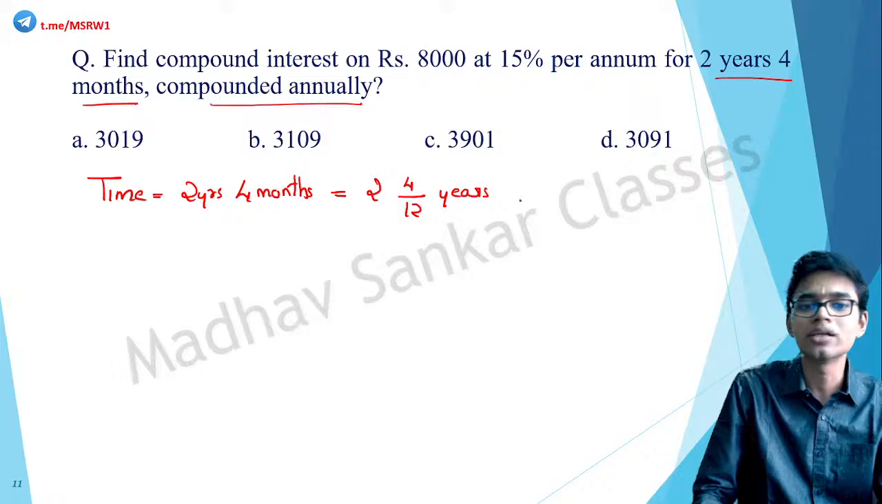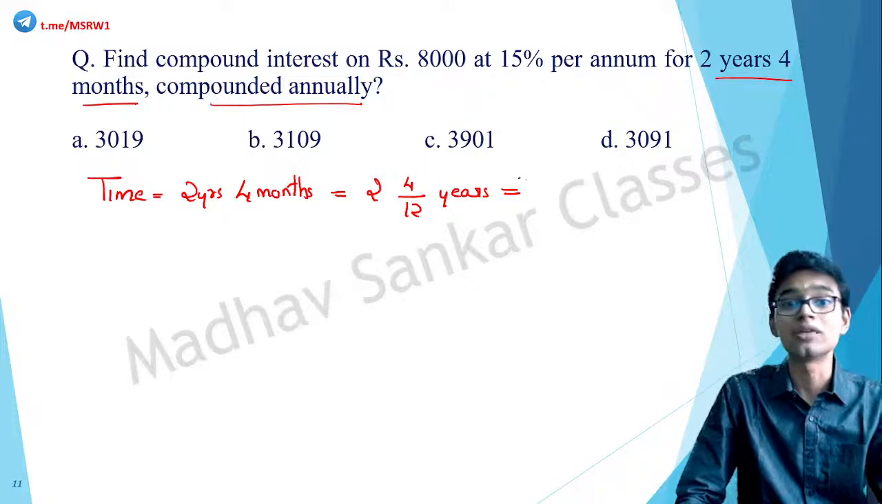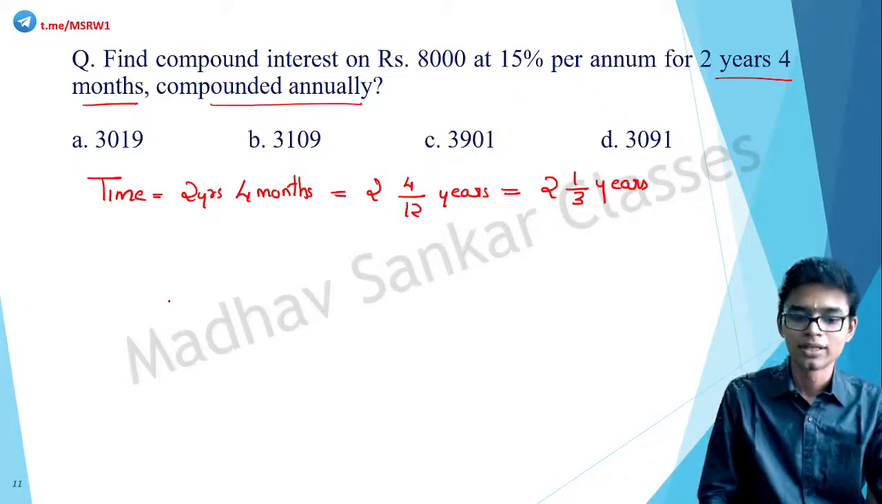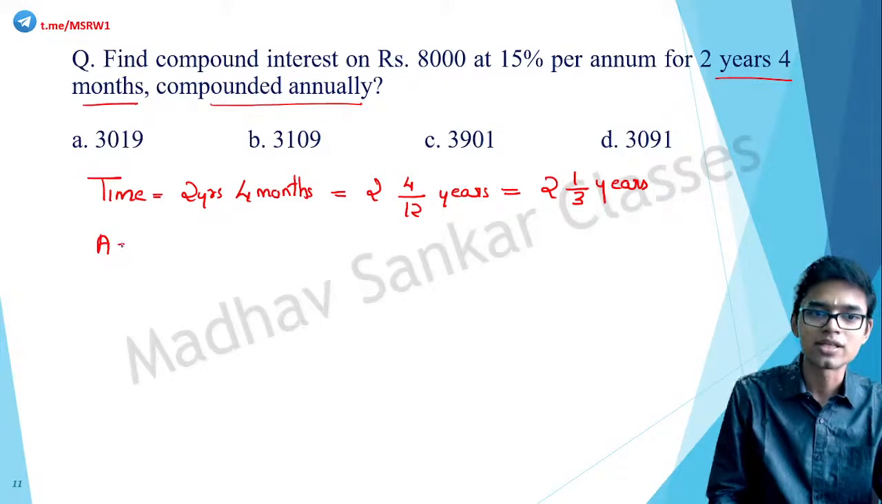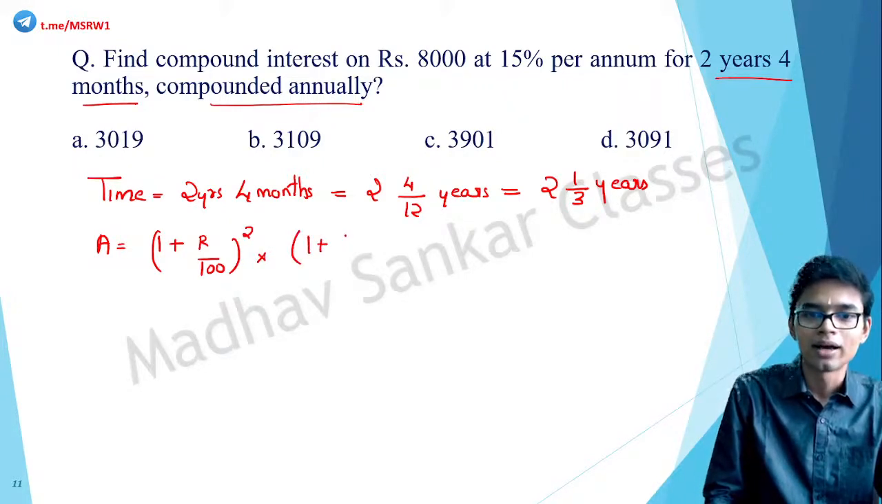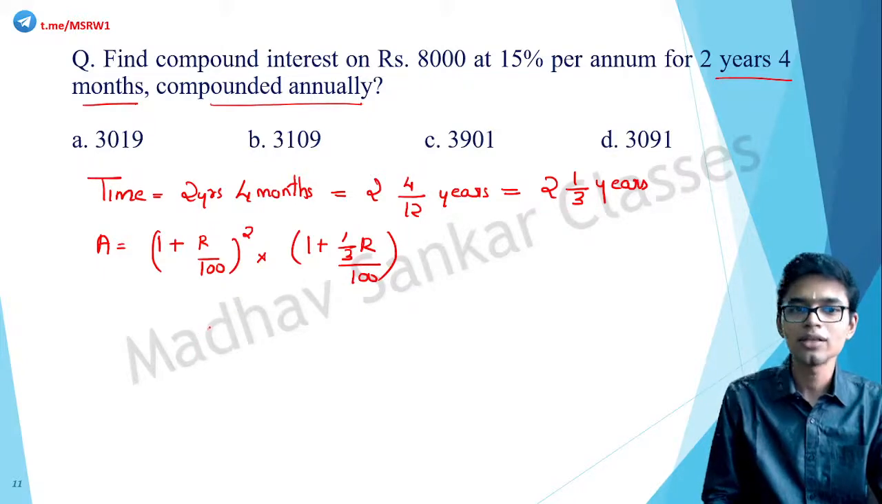We have to convert everything into years. I told you the same is for simple interest, the same is for compound interest. We have to convert the time in terms of years. Okay, it is equal to 2 and 1 by 3 years. Got it? Now applying the formula. Amount is equal to P into 1 plus R by 100, the whole raised to the whole part, into 1 plus fractional part 1 by 3 R by 100. Correct? According to the formula, this is the value.